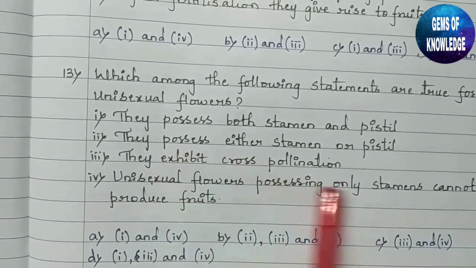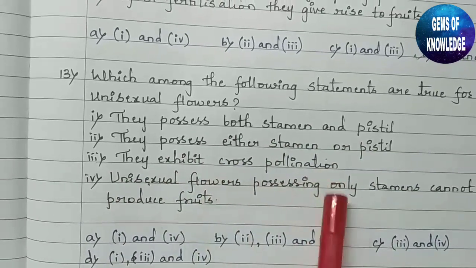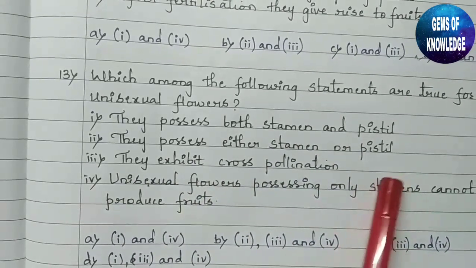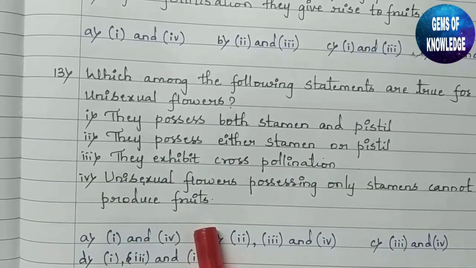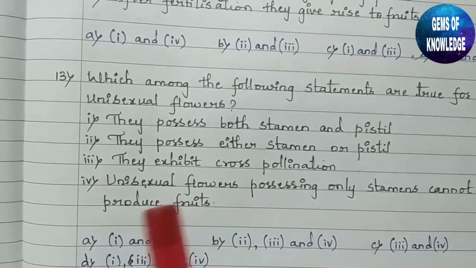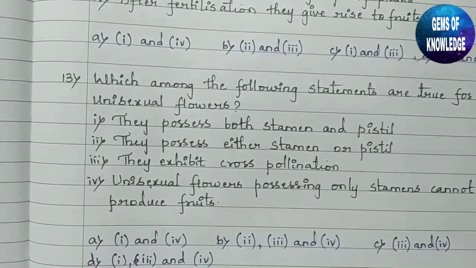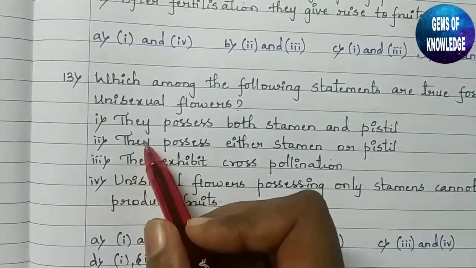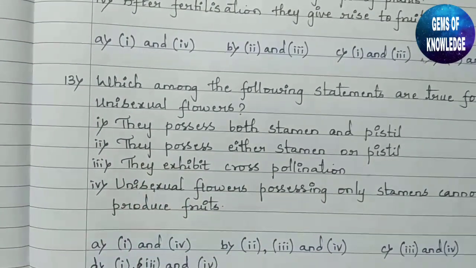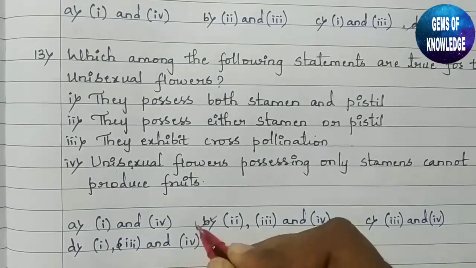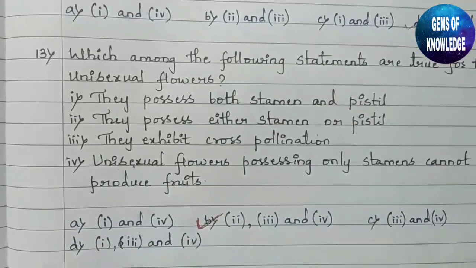Yes, the unisexual plant which contains only stamens cannot produce fruit because the pistils are absent here. So the correct options here are the second one, third one and fourth one. The correct option regarding this is option B.